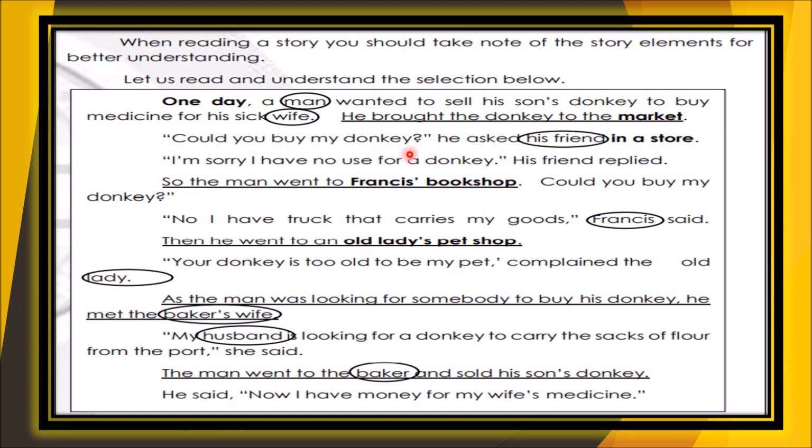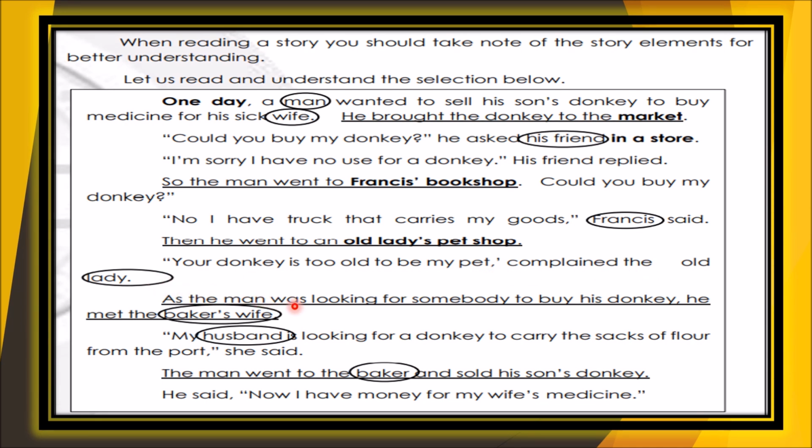"Could you buy my donkey?" he asked his friend in the store. "I'm sorry, I have no use for a donkey," his friend replied. So the man went to Francis' bookshop. "Could you buy my donkey?" "No, I have a truck that carries my goods," Francis said. Then he went to an old lady's pet shop. "Your donkey is too old to be my pet," complained the old lady.